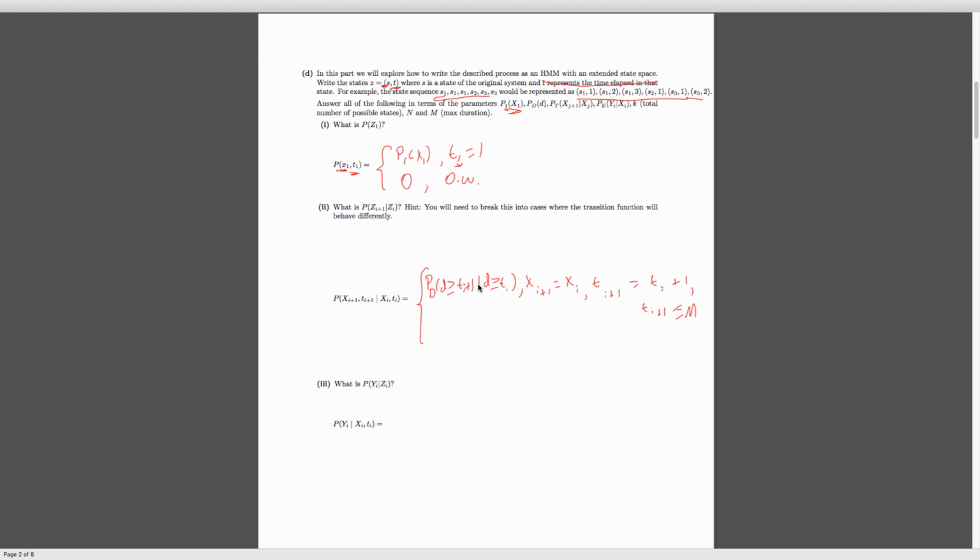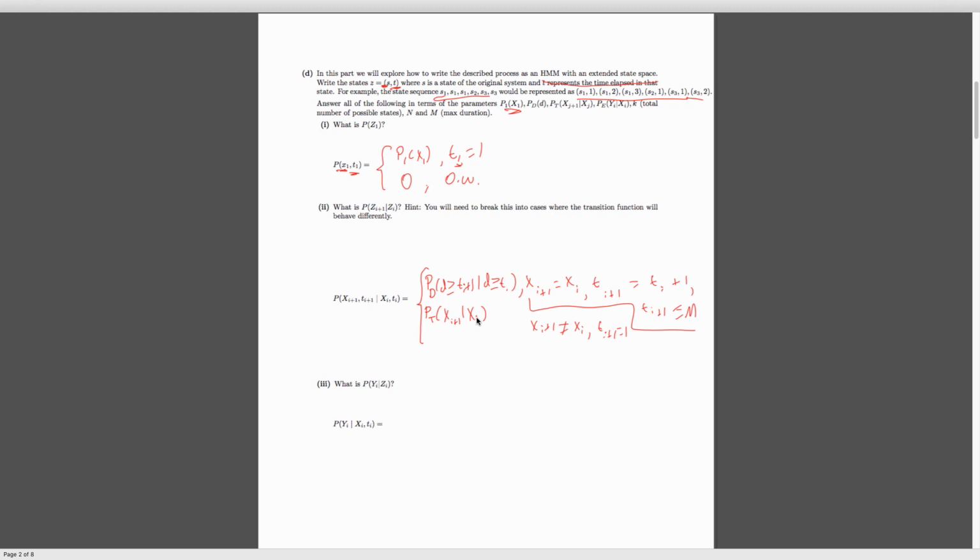So let's consider the other case. The other case is we actually move to a different state. If that's true, it's going to look something like this. We're going to have x of i plus 1 not equal to x sub i, and kind of like what we had in this case over here, we're going to need t of i plus 1 to be equal to 1, because we just moved to a new state. And if this is true, we have another probability here. The first probability we're going to have is the probability of going to this new state, x of i plus 1, conditioned on being in state x of i.